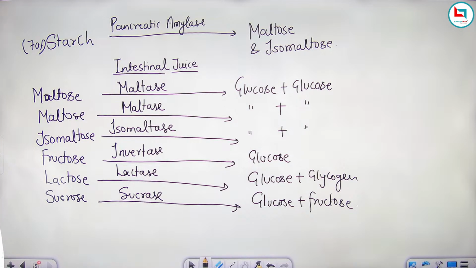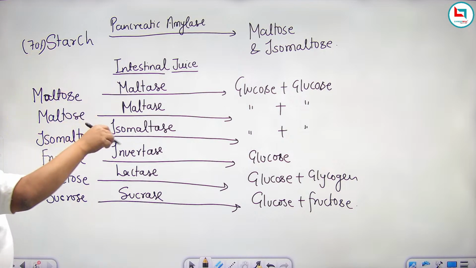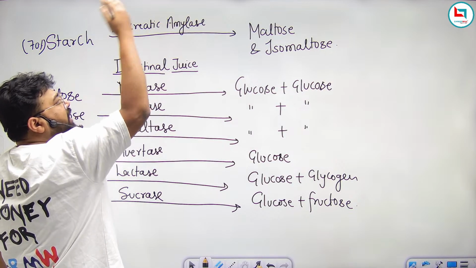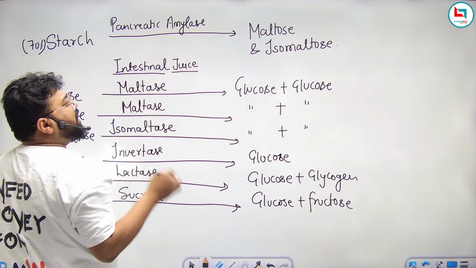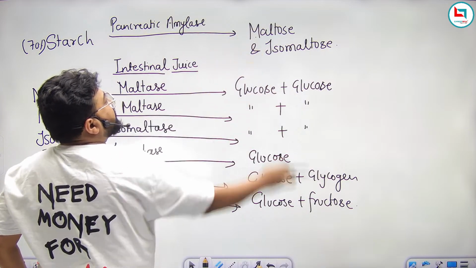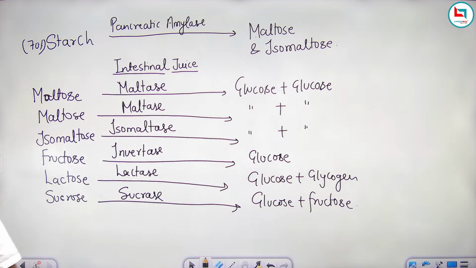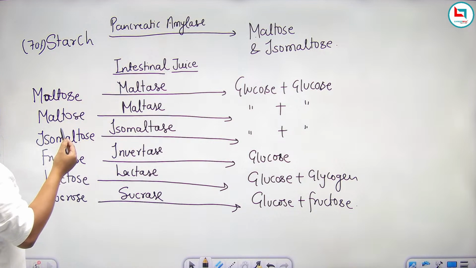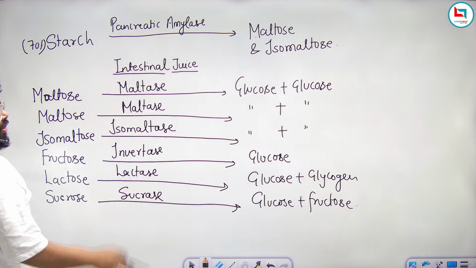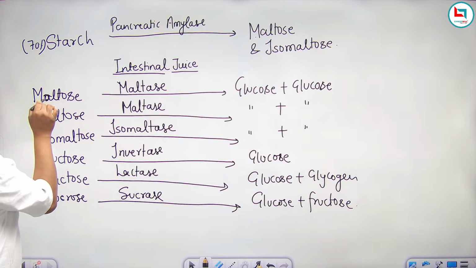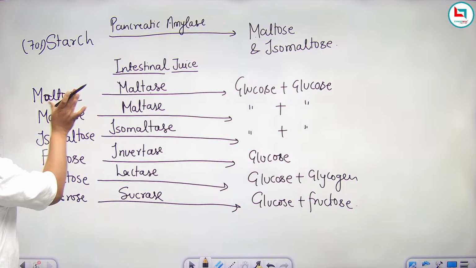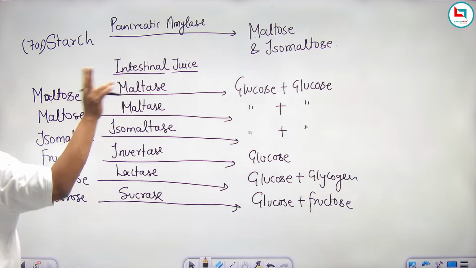In the small intestine, first of all, the remaining starch, that is 70% starch, by the action of pancreatic juice, which contains pancreatic amylase, gets changed into maltose and isomaltose. And after that, on all the carbohydrate particles, the intestinal juice works, which contains certain enzymes. For maltose, it contains an enzyme maltase, which converts maltose into 2 units of glucose.